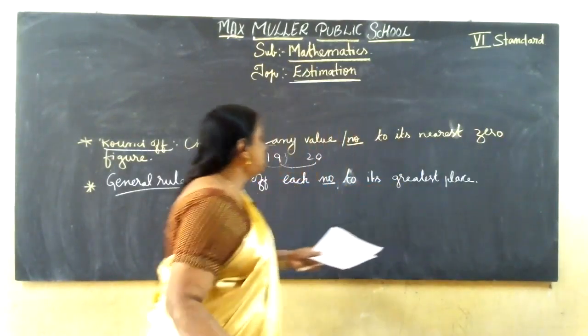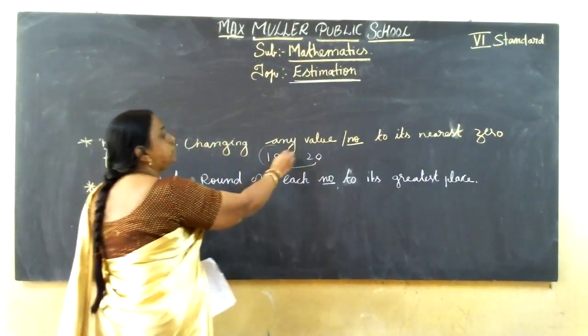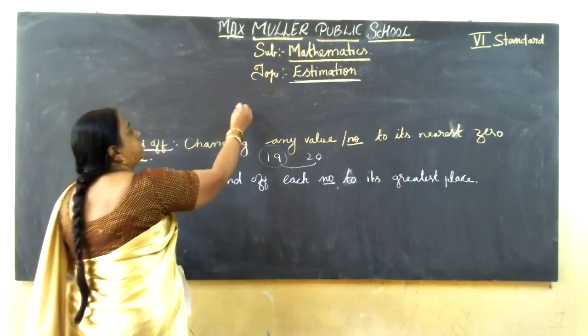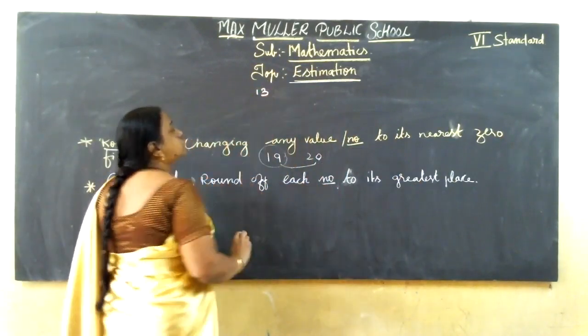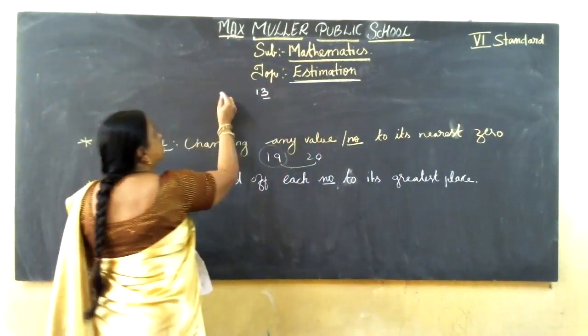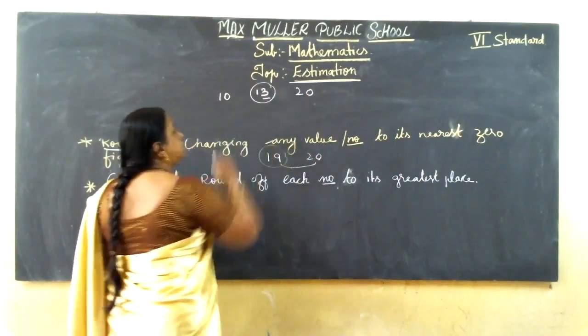Now see here, estimation, and this one, round off. Round off is changing any value or number to its nearest zero place. For example, I will take 13. 13 comes in between.